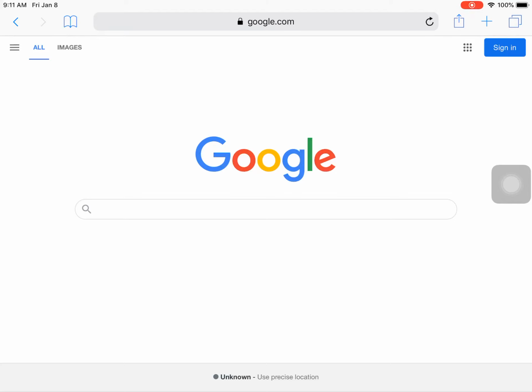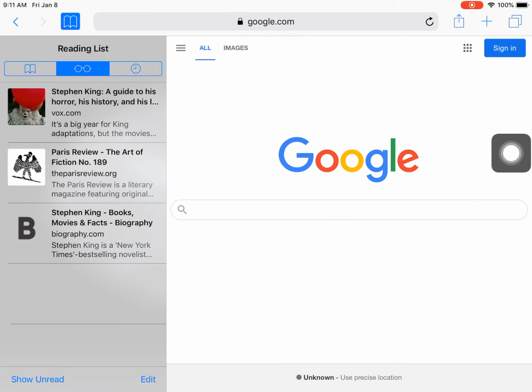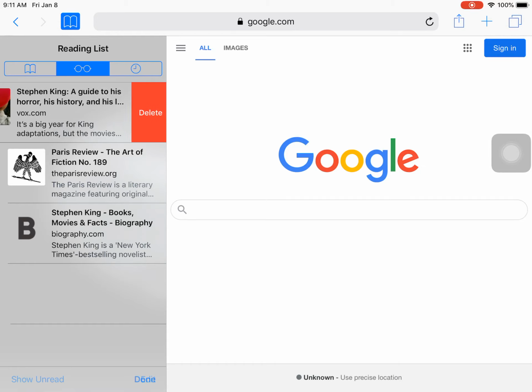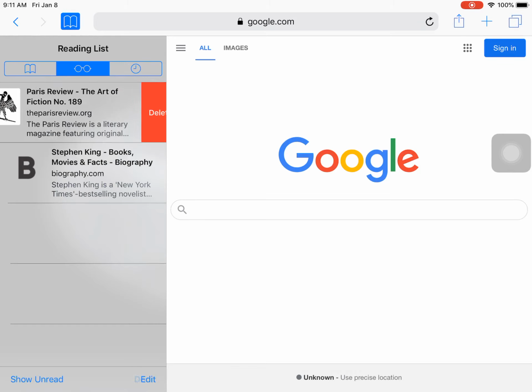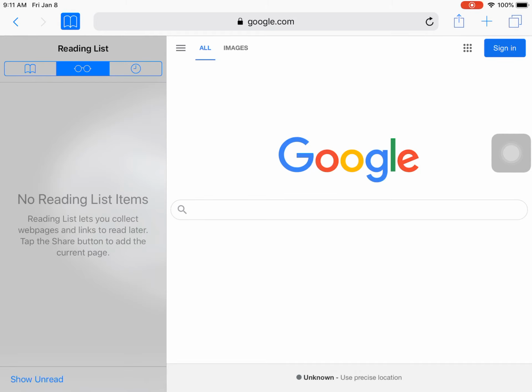Now, the first thing that I'm going to do before I get started is I'm actually going to come up here and open up my reading list, because I still have my sources on my reading list from our last project. So I'm going to swipe these to the side and actually get rid of them, just because I don't want to have a ton of stuff in here. I like to keep things tidy.